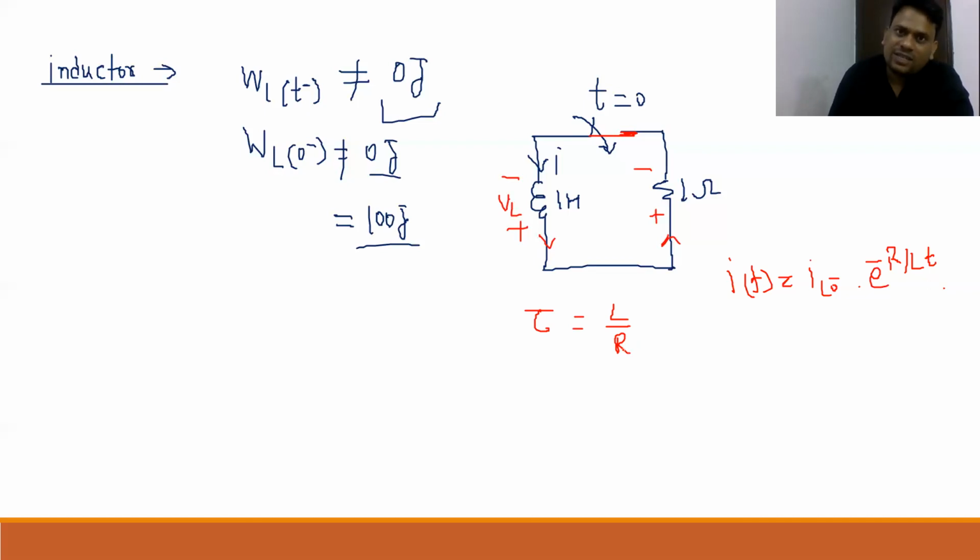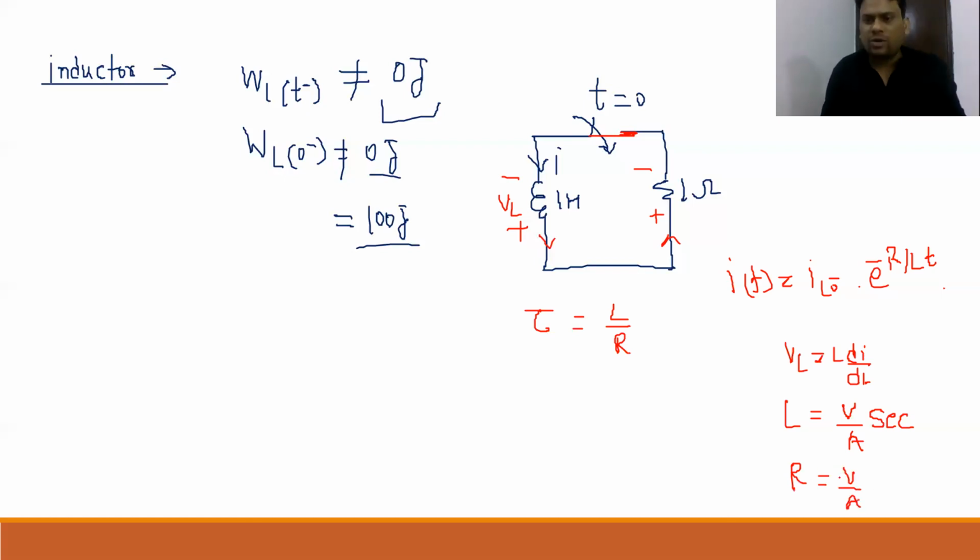What are L and R? Inductance and resistance. So again, you know very well, VL is equal to L di by dt. So what will be the unit of L? See properly, L is volt into second by ampere, so volt by ampere into second. And what is the unit of R? Volt by ampere, roughly, V equal to IR by Ohm's law. So here V by A into second, V by A cancel. So what will be the unit of this tau? It is nothing but seconds.